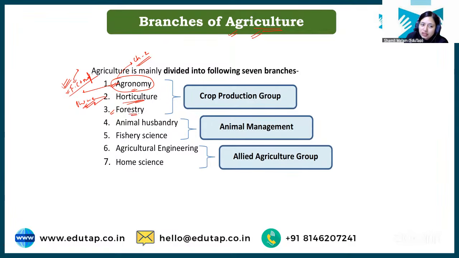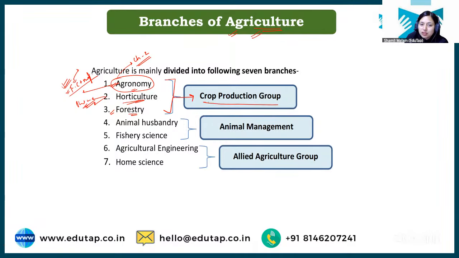Now, students, forestry, as the name suggests, is basically the management of forest crops. Forest crops are also very important because forests provide us timber, fuel, and fodder, right? So forests are equally important for us. That's why a different branch has been made, which is forestry. That again comes under agriculture. Clear?